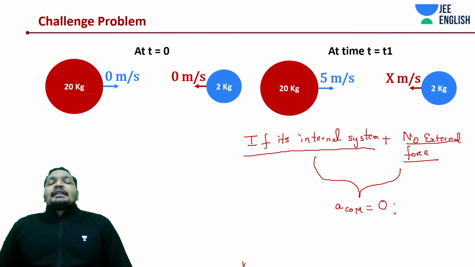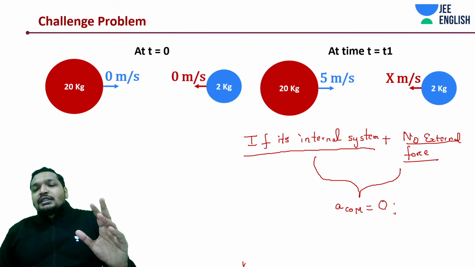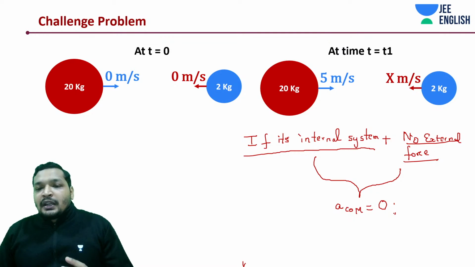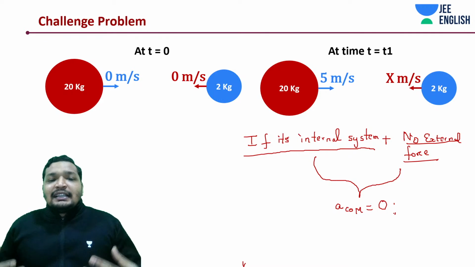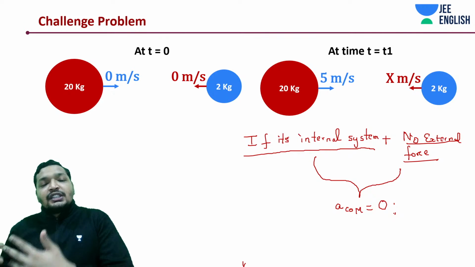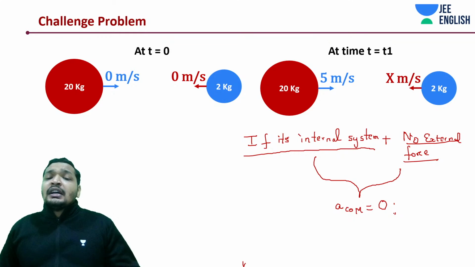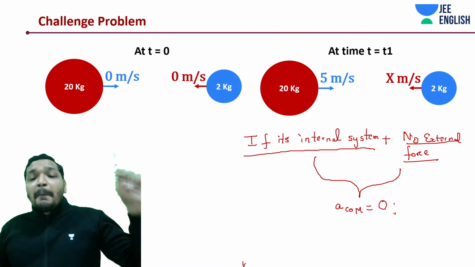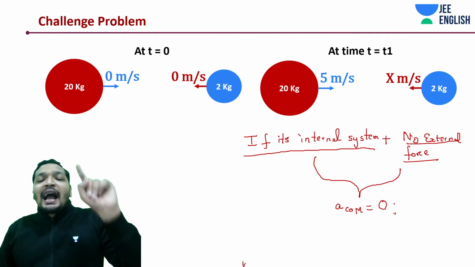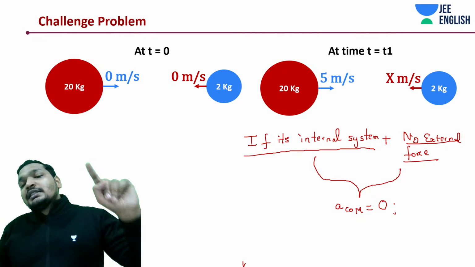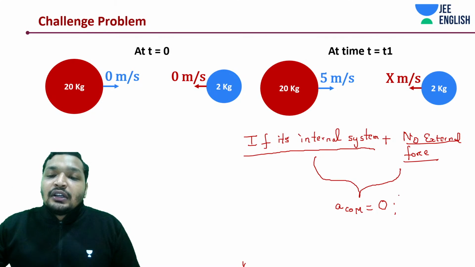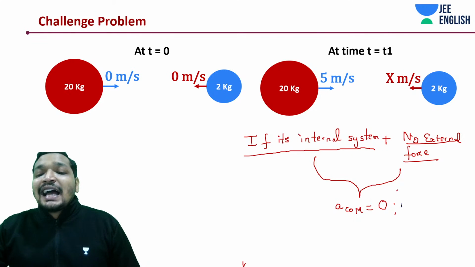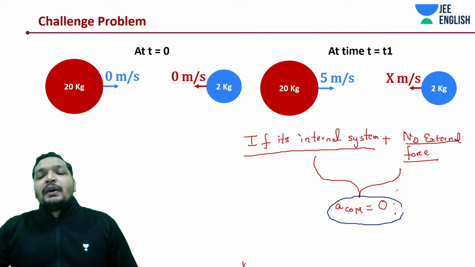Now the question arises: if the acceleration of the center of mass is 0, if it's an internal system phenomenon, there is no external force acting on it, can its velocity be changed? No. What velocity can be changed? An individual body's velocity can change. But as a system, the acceleration of the center of mass is 0, so no force is acting on the center of mass. What does this say to you? This says that no force is acting on the center of mass.